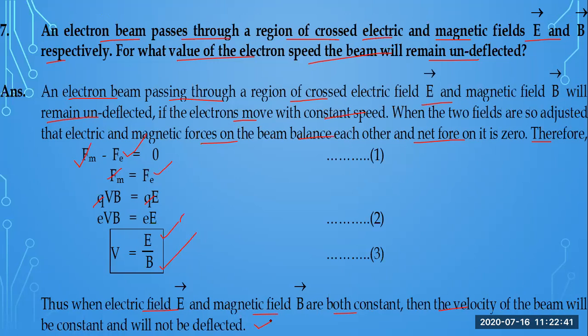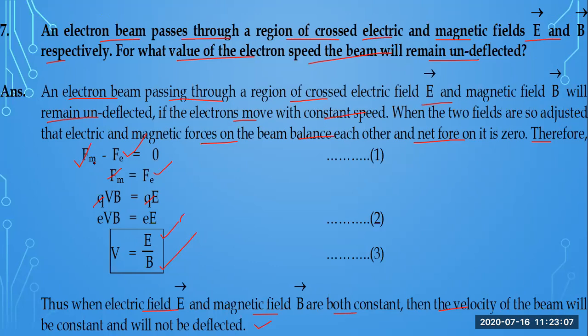So when an electron beam passes through a region of crossed electric and magnetic fields E and B respectively, for what value of the electron speed will the beam remain undeflected? This is the answer. This is the only possibility when the electric and magnetic forces are cancelling each other, having the same magnitude but opposite direction.